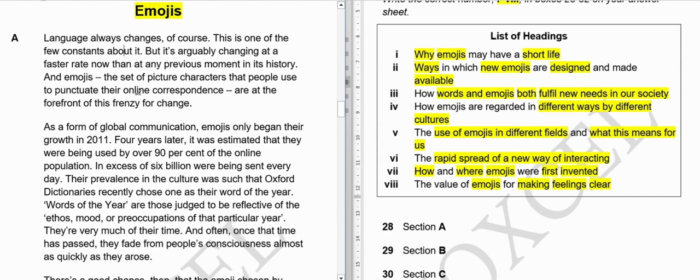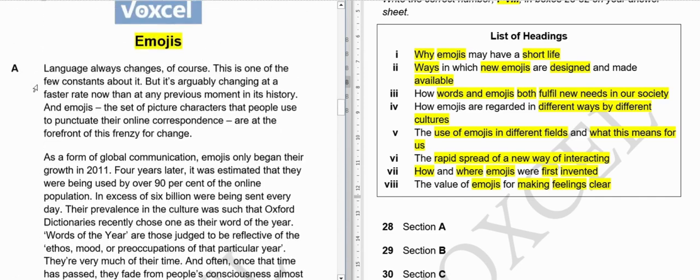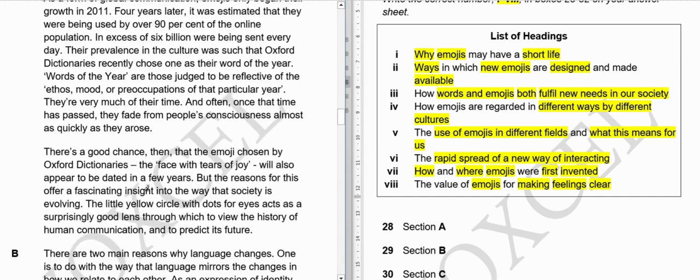And emojis are like in front of the line of this particular change. Like emojis are being used in this particular change, or maybe they are responsible for creating this particular change.